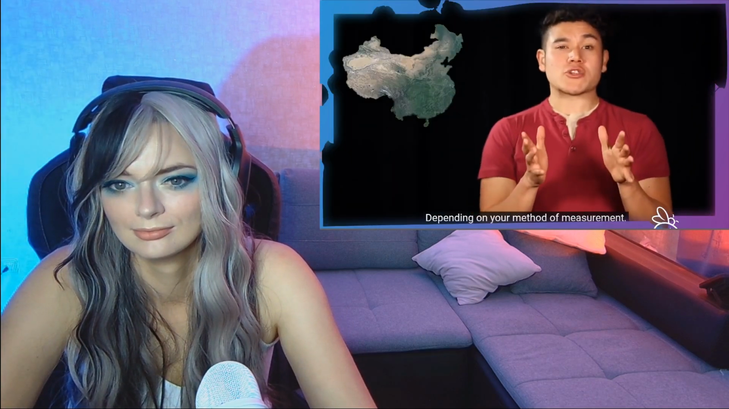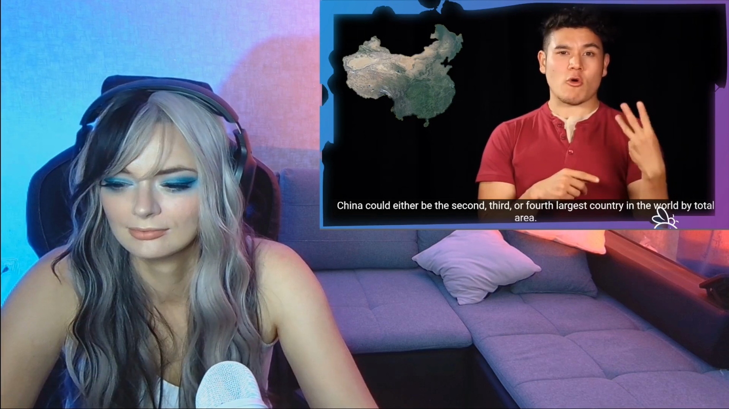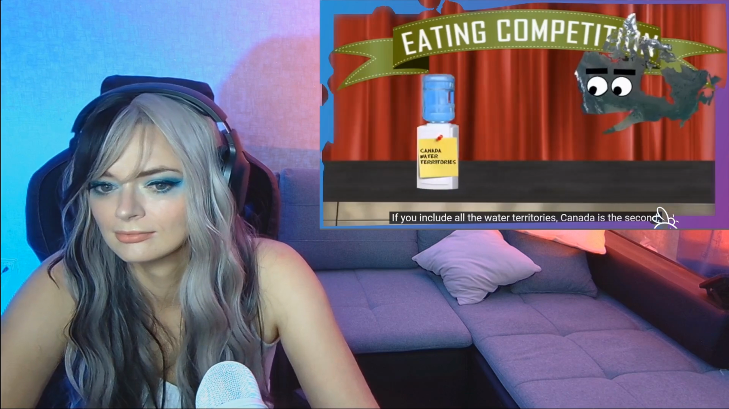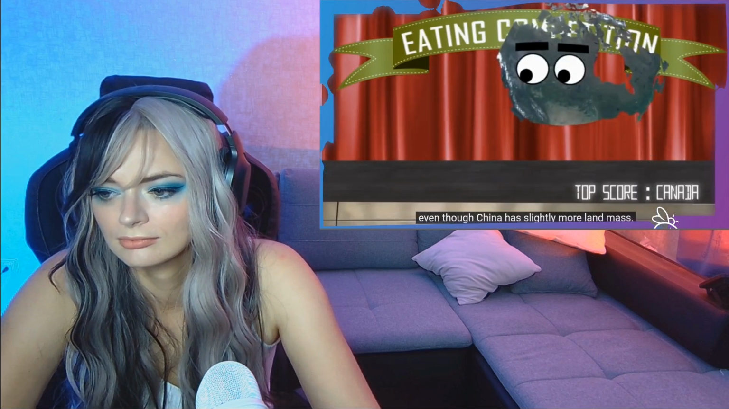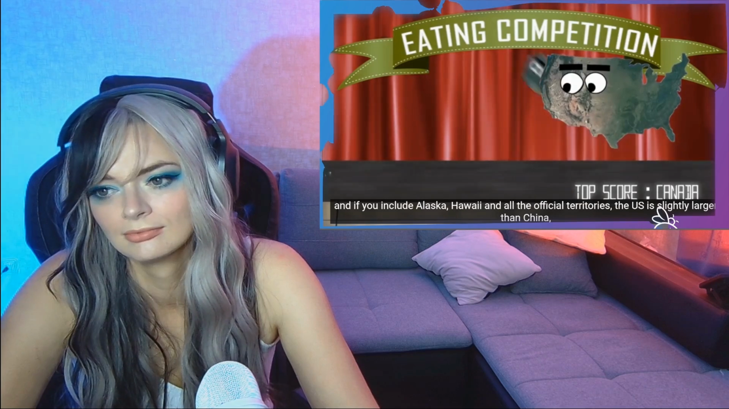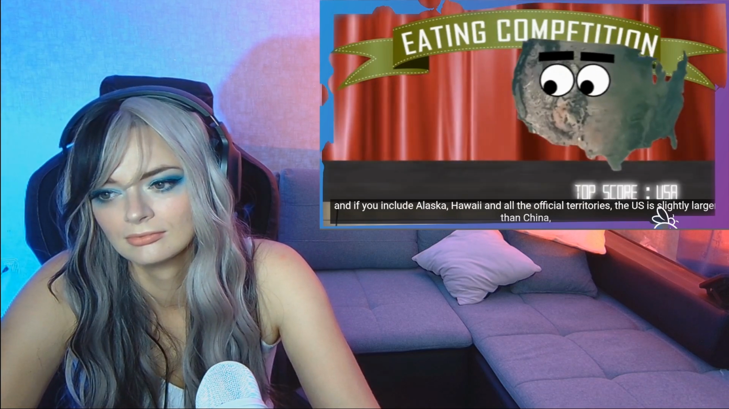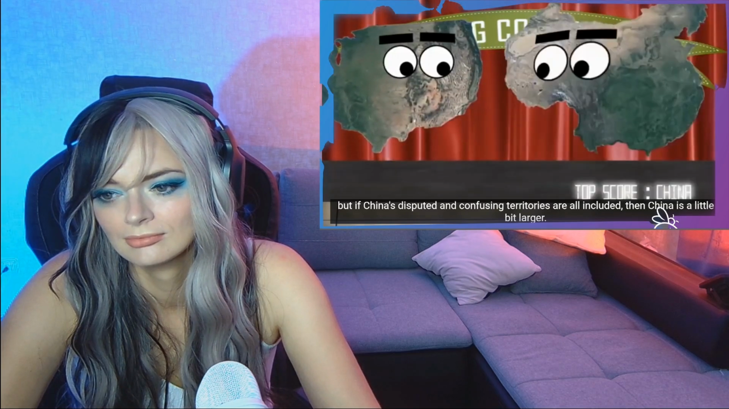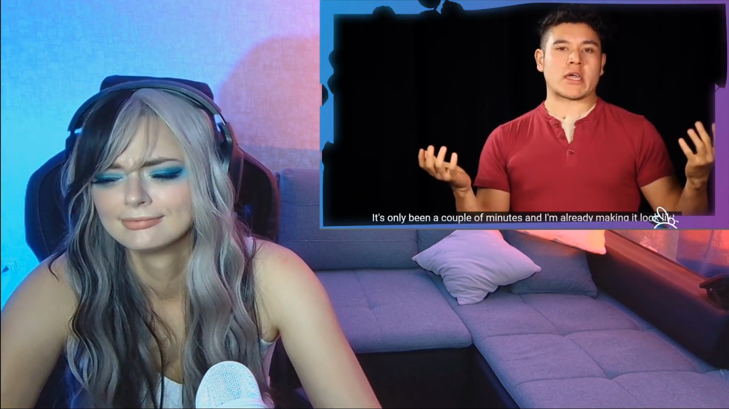Depending on your method of measurement, China could either be the 2nd, 3rd, or 4th largest country in the world by total area. If you include all of the water territories, Canada is the 2nd, even though China has slightly more landmass. And if you include Alaska, Hawaii, and all the official territories, the US is slightly larger than China. But if China's disputed and confusing territories are all included, then China is a little bit larger. Yeah, I know, it's only been a couple minutes and I'm already making it look like...